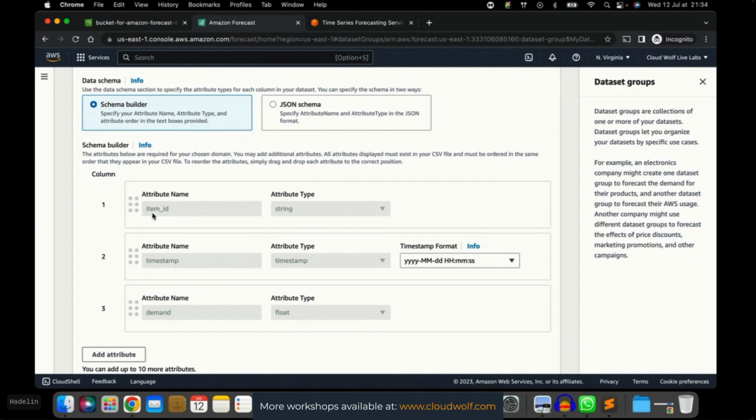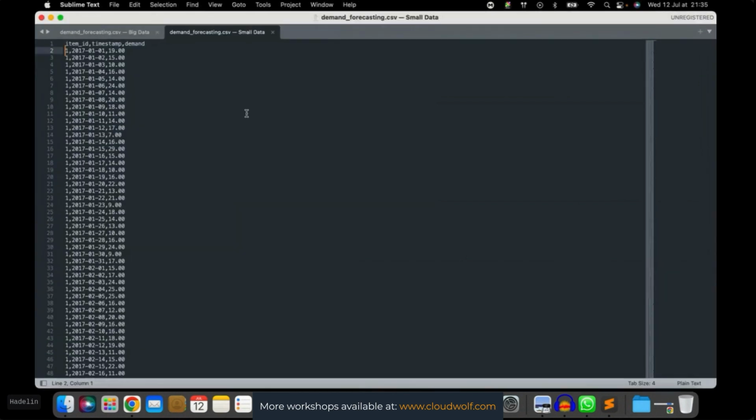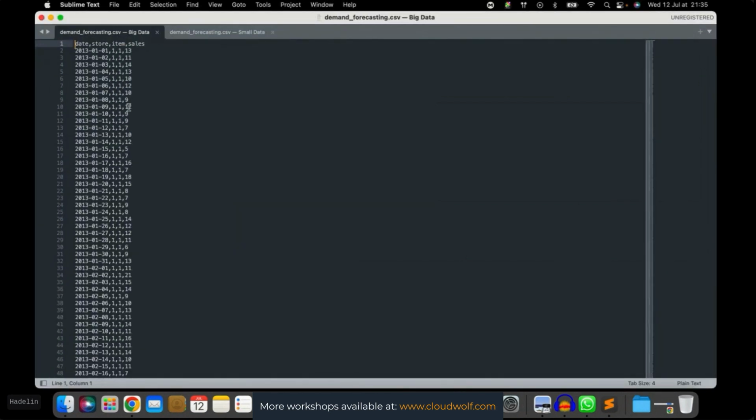Okay. And so what are those attributes? The first one is the item ID. The second one is the timestamp. And the third one is the demand. And so now that's where I'm going to show you the other data set, the big data, to see how I had to adapt to Amazon Forecast.